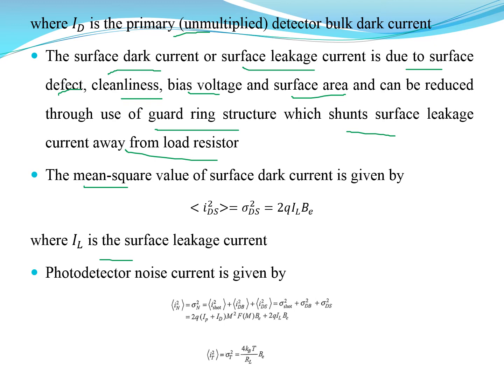The photodetector noise current is given by I_N squared, which is equal to the sum of shot noise, dark current and surface current. Together we can see what I_N squared is. Similarly, I_T is the thermal noise current.